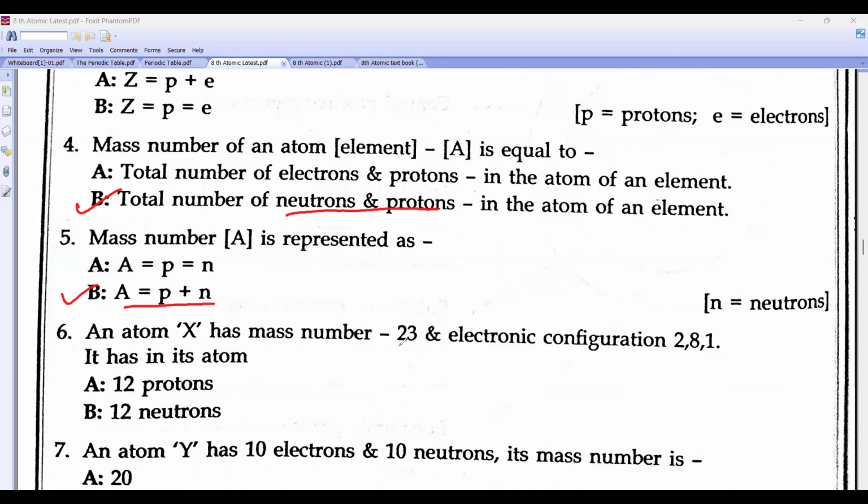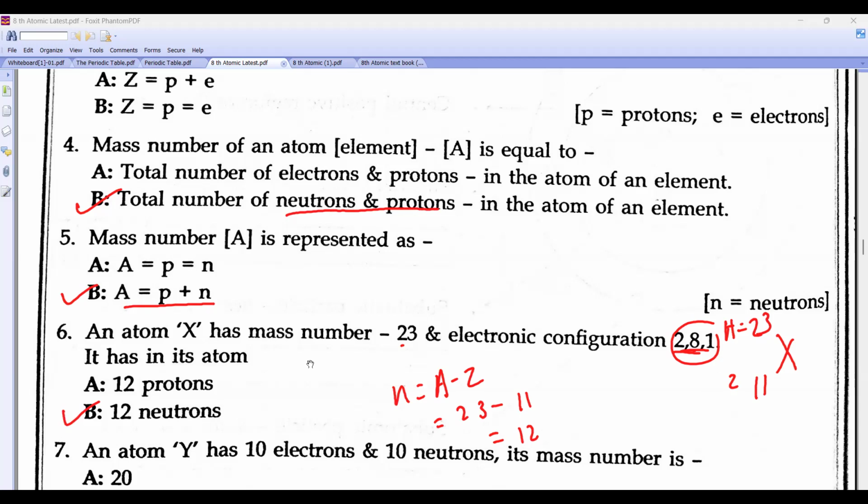An atom has mass number 23 and electronic configuration with 11 total electrons. How many neutrons does it have? This is your A, this is your Z. So N is A minus Z, which is 23 minus 11, which is 12 neutrons.